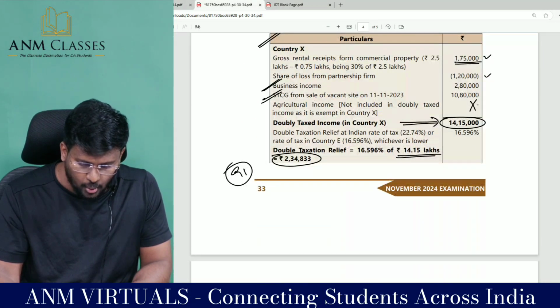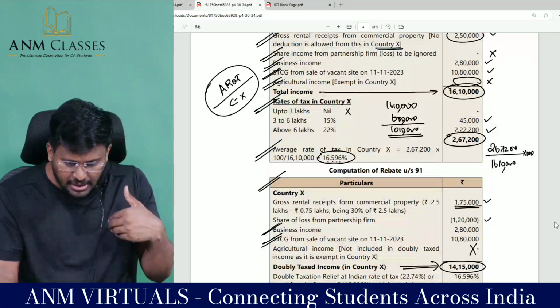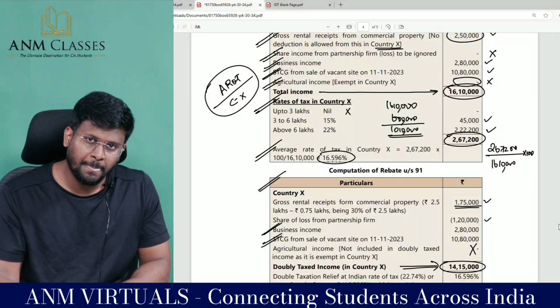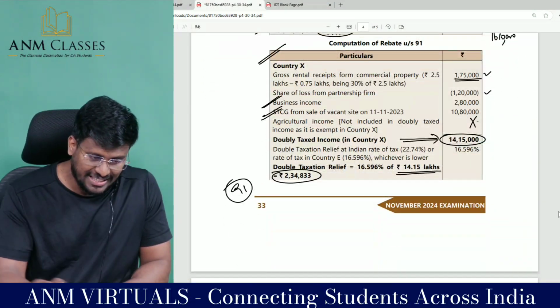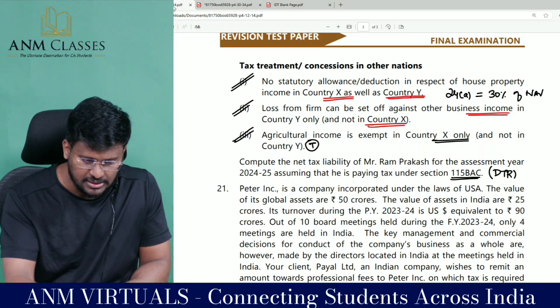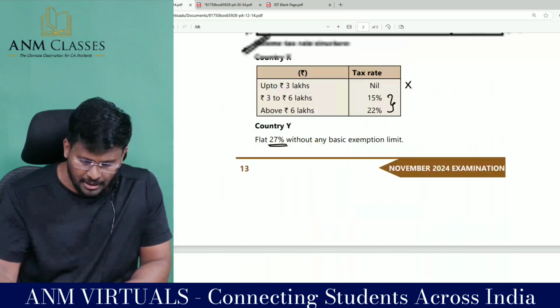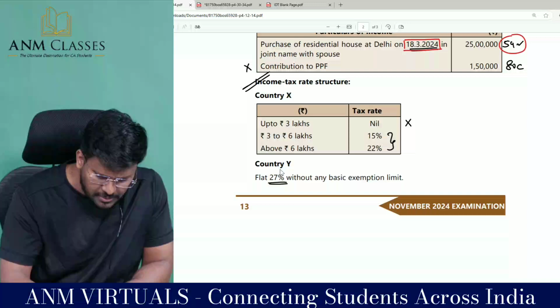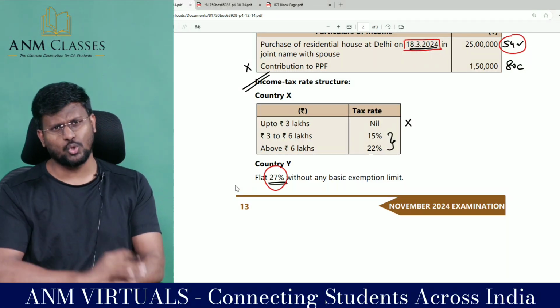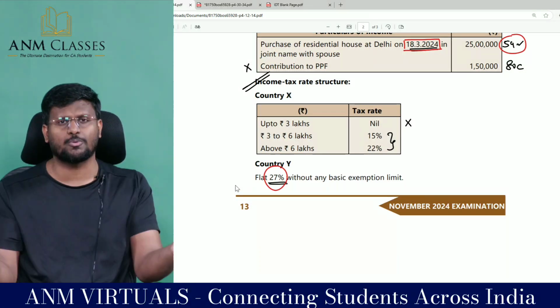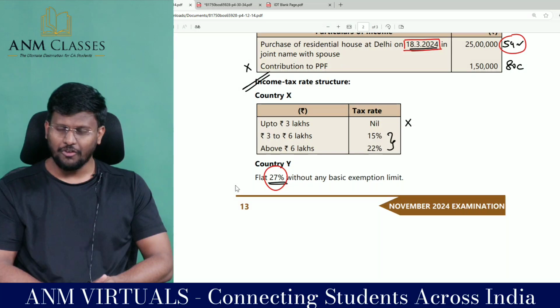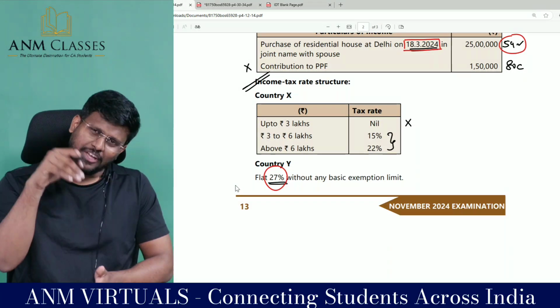You are going to find out the average rate of tax, which means you have to include everything. Average rate of tax in country Y. We have country India, country X and country Y. They themselves have given the average rate of tax, so that table we are not supposed to perform. Fine. How would they have calculated this?